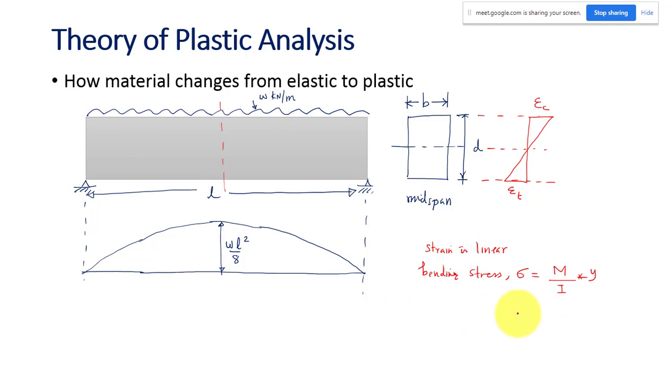M by I into Y, I can write as M by Zd, where Zd is I by Y max, which is called the elastic section modulus. This is the equation for bending stress we have already studied. I can find the bending stress as M by the elastic section modulus. This is known as the flexure formula.